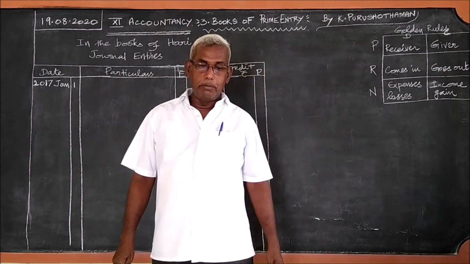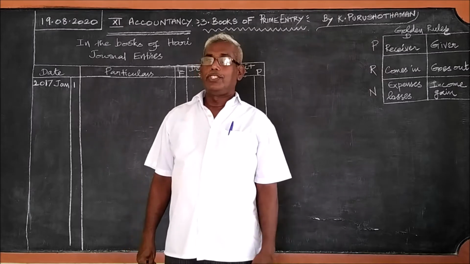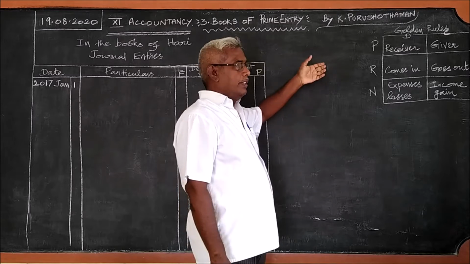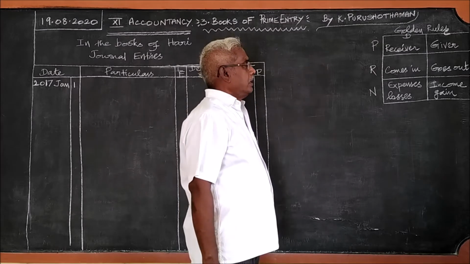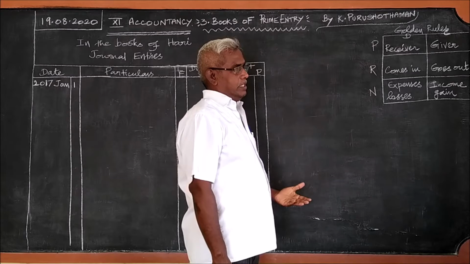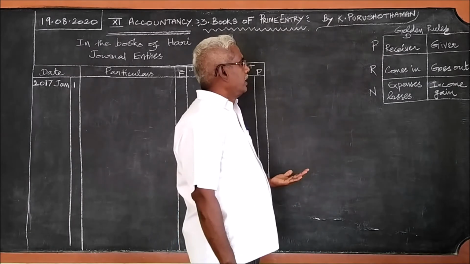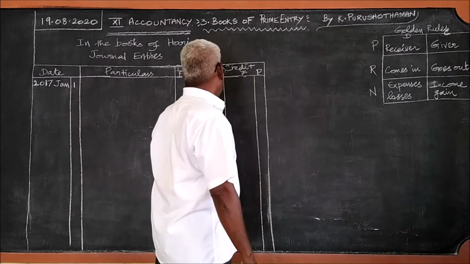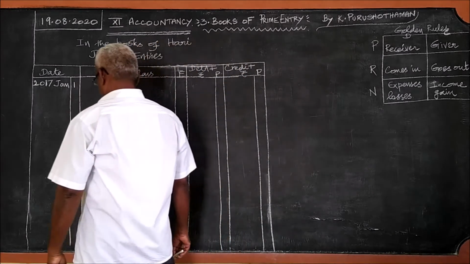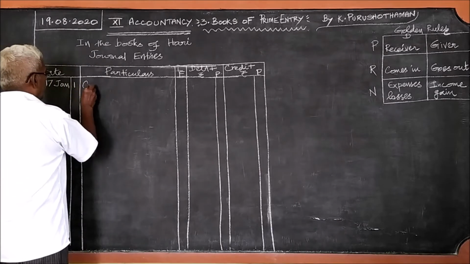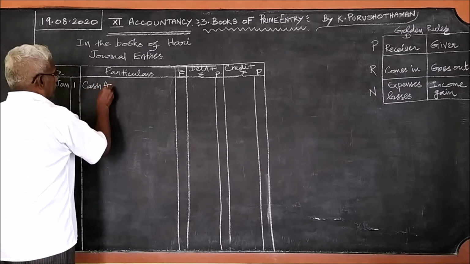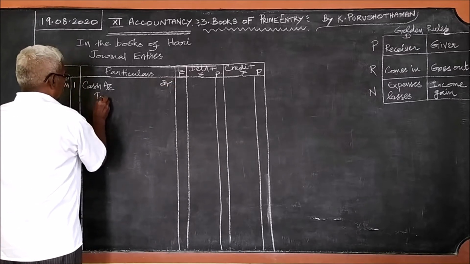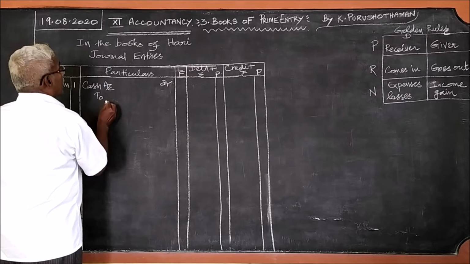When business is commenced with cash, we should select a rule for the debit entry. Debit the receiver, is there any receiver name there? No. Debit what comes in. What comes in? Cash comes in. Therefore, cash account debit, to Hari's capital account.